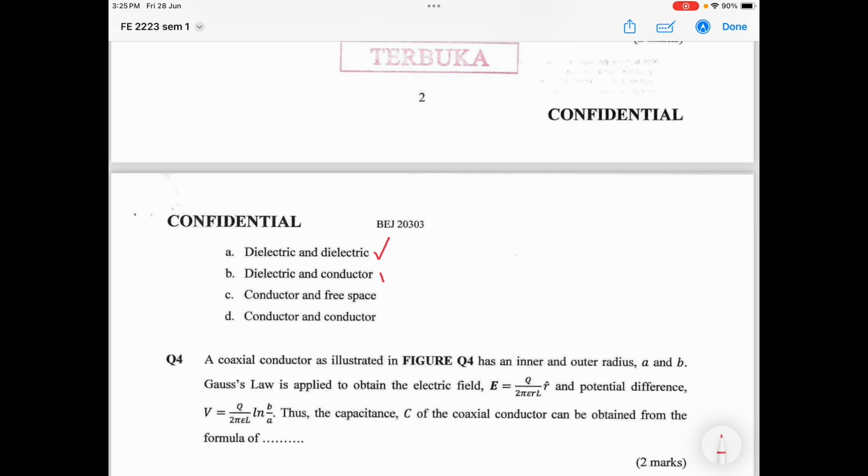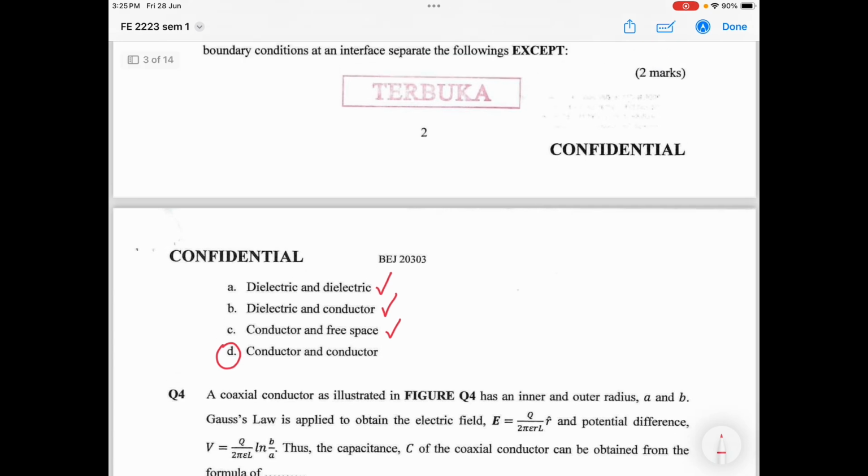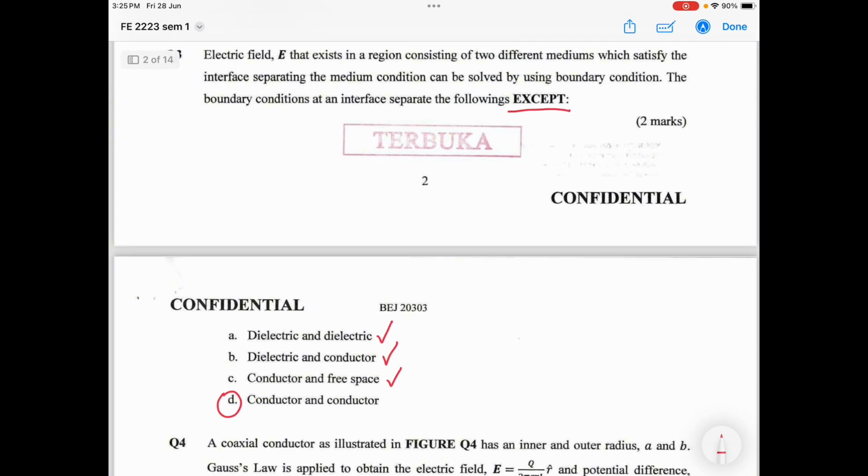Dielectric and conductor, yes. Conductor and free space, yes. We never study the boundary conditions of conductor and conductor. Basically, conductor and conductor are the same thing, so there is no boundary between them. The question is asking you about except. So the answer is D.